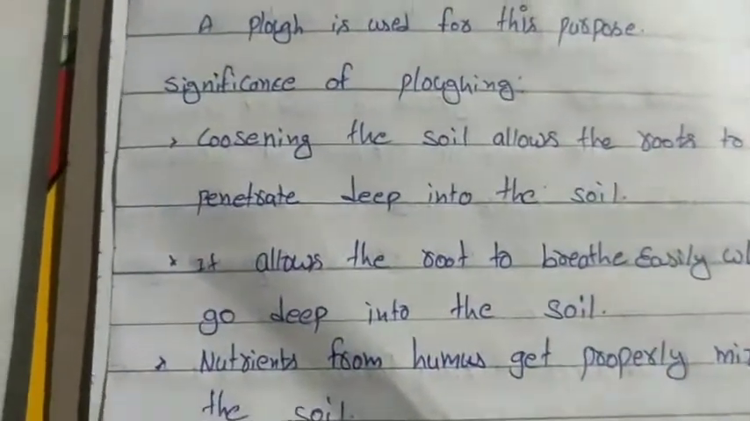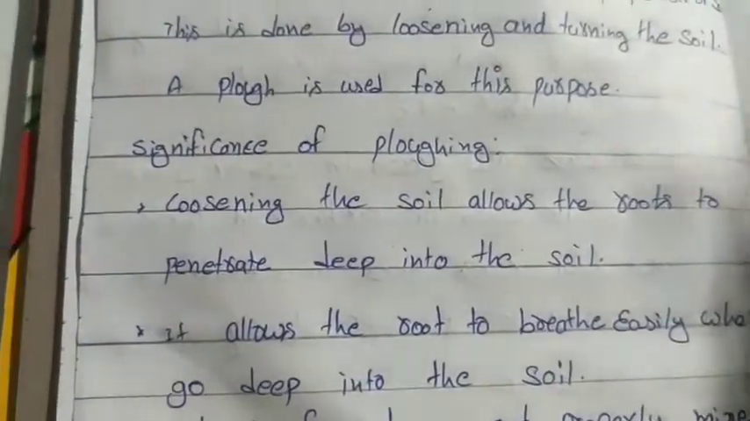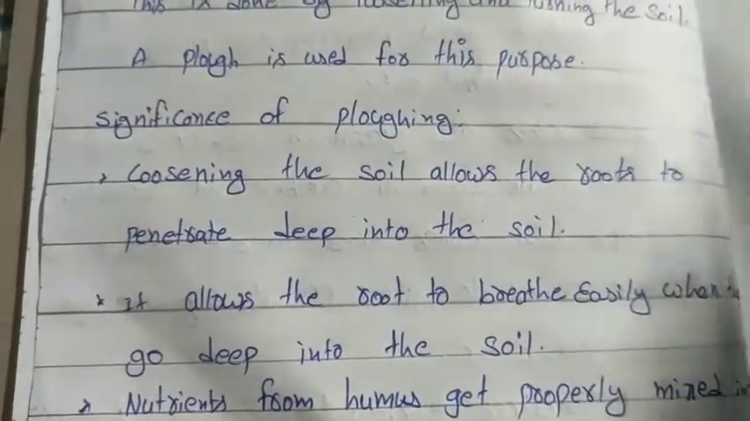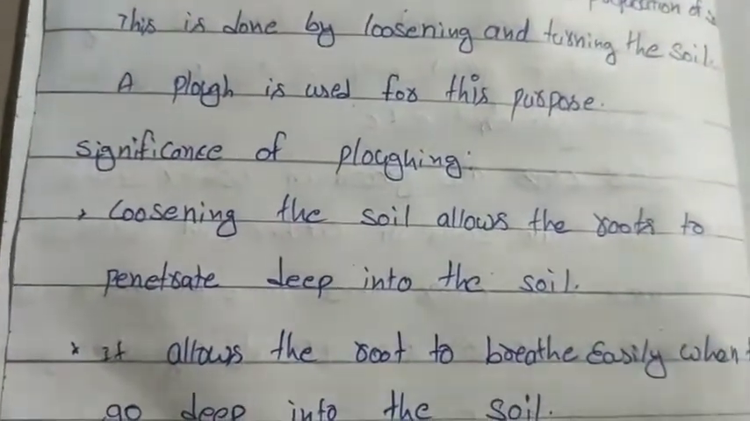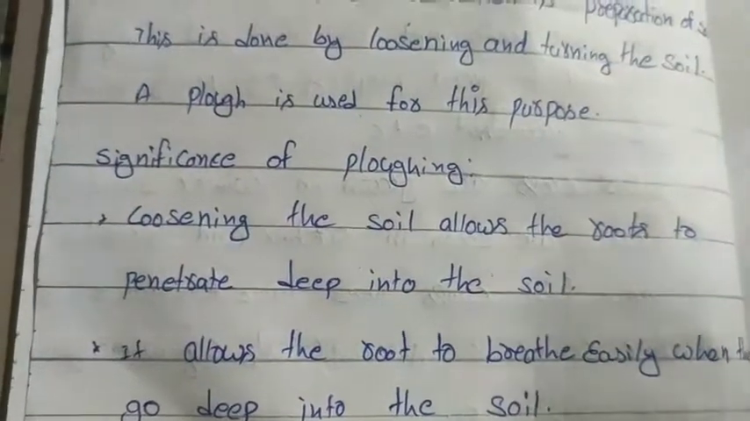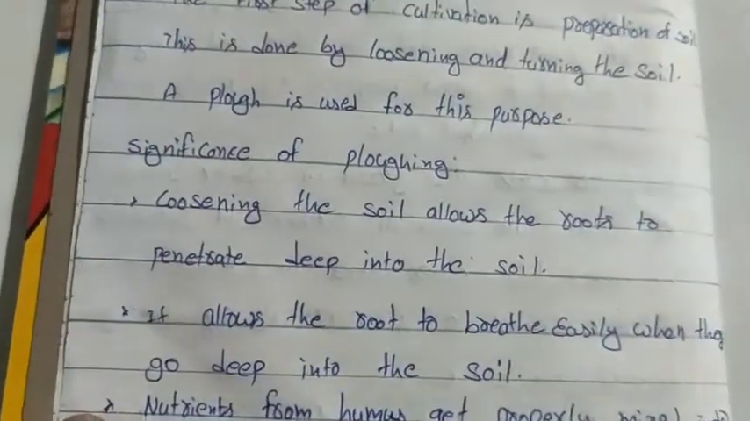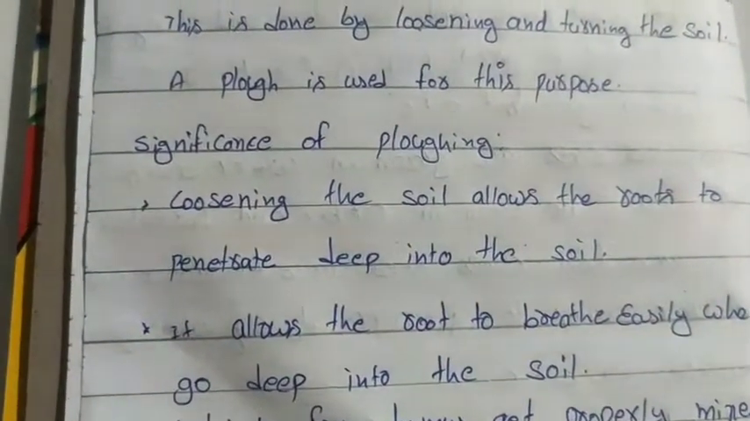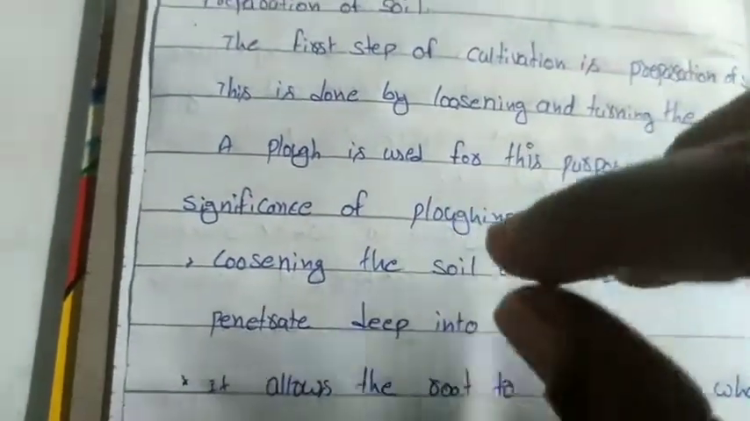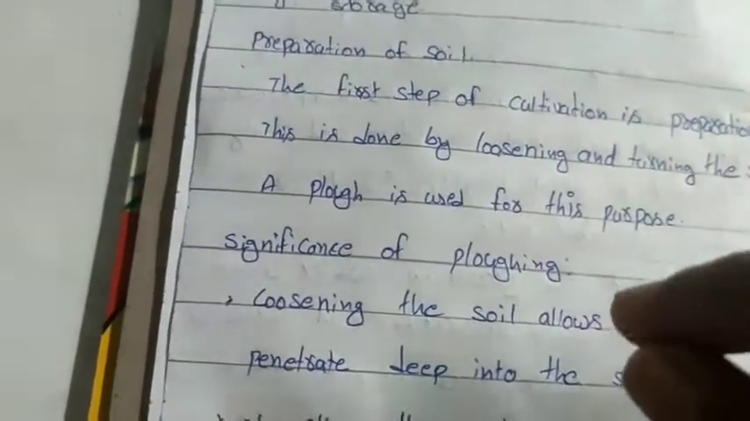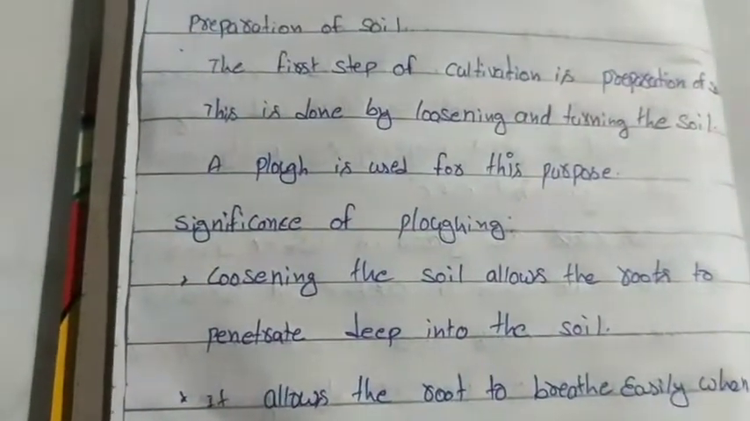And what is the significance of plowing? If we plow, the soil which is hard will become loose, and the loosened soil allows the roots to penetrate deep into the soil and the plant grows properly. Not only that, this loosening of soil allows the roots to breathe easily when they go deep into the soil. If the soil is hard, roots cannot penetrate. Even if they penetrate, they cannot breathe easily deep in the soil because the upper layer is very hard.